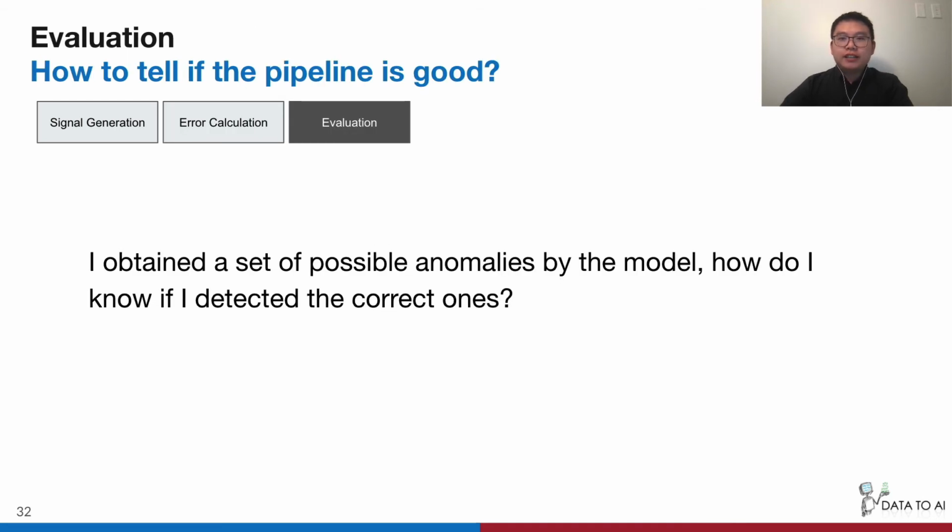Now we obtain a set of anomalies. The next question would be how to tell if the pipeline is good. In fact, this is a question that can only be determined when I have some known anomalies. Such a dataset is not expected to be present in some practical domains. However, there are some existing datasets that contain this piece of information in our benchmark.